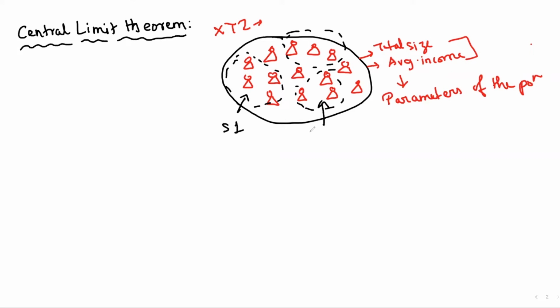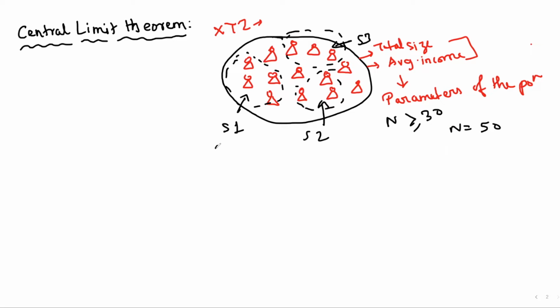This is sample 2, S2. And this is sample 3, S3. So what central limit theorem states is that if we take a sample of size n greater than or equal to 30, and each of these samples have the similar size, let's say the size is 50, so n is equal to 50.